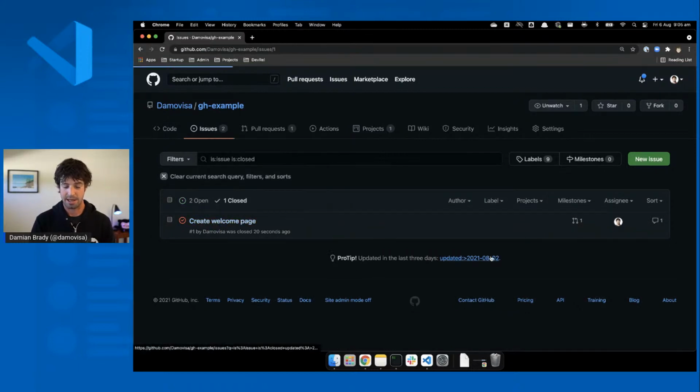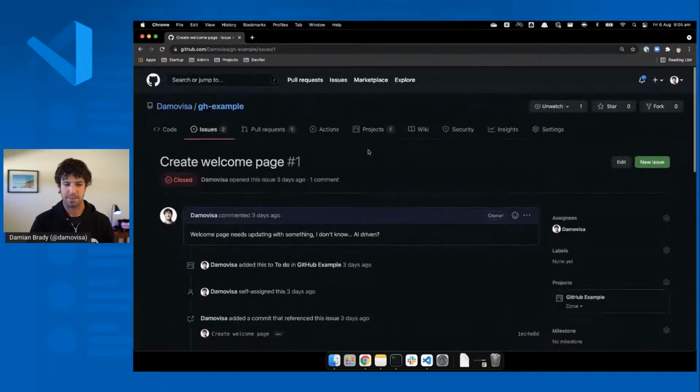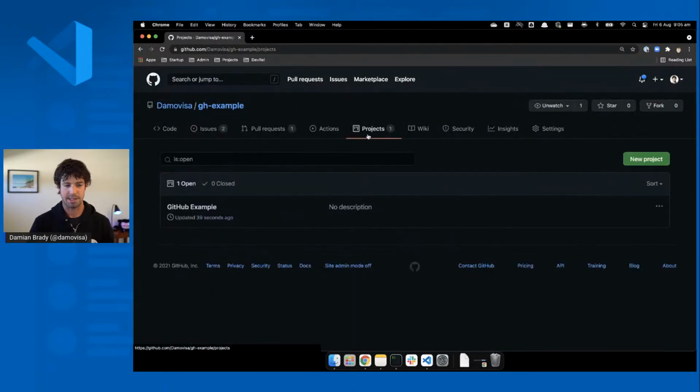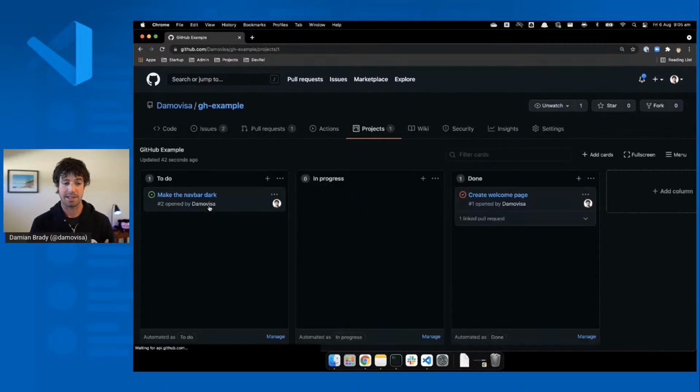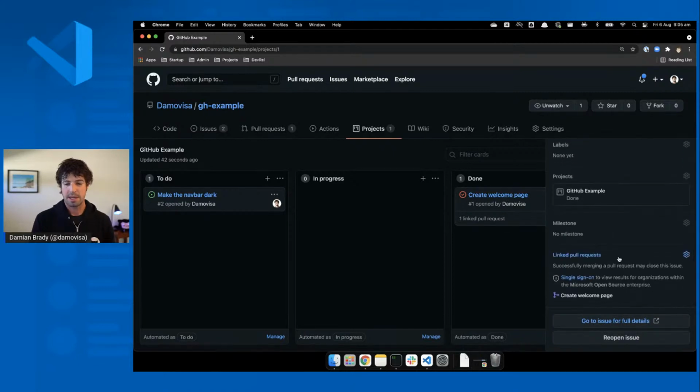And you can see you get that kind of integration where you can see GitHub example automation moved it from done to in progress. So this was a project that I set up for these issues as well. So it's seen that I've got it fixed and it's moved it to done from in progress. So just by using some of the stuff in GitHub and just the native Git stuff in VS Code, you can see that's moved across. So we got this create welcome page that's moved across with this link pull request from when I was testing before. And it's linked to that change as well. So yeah, out of the box, you can do a lot of stuff.